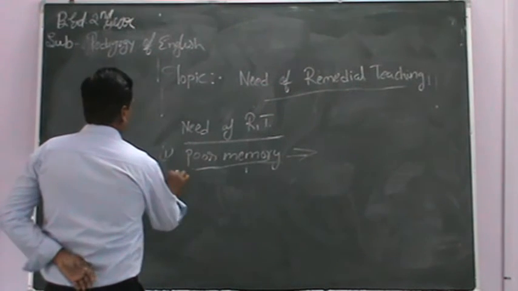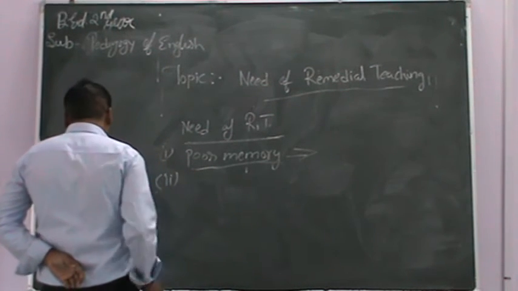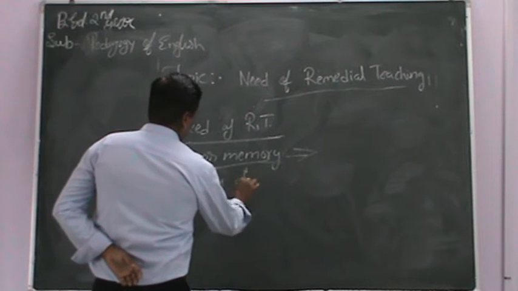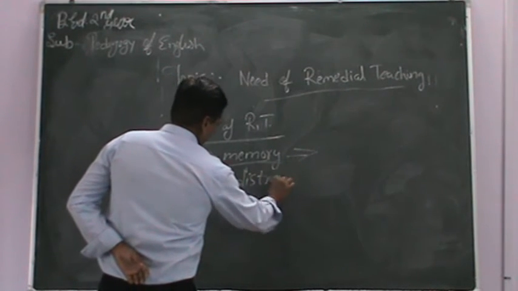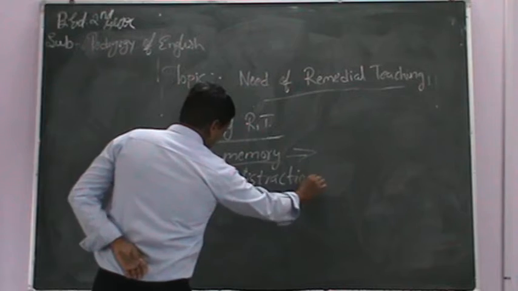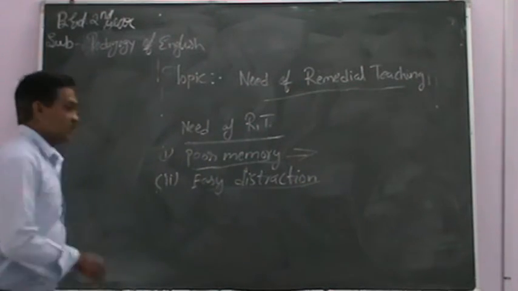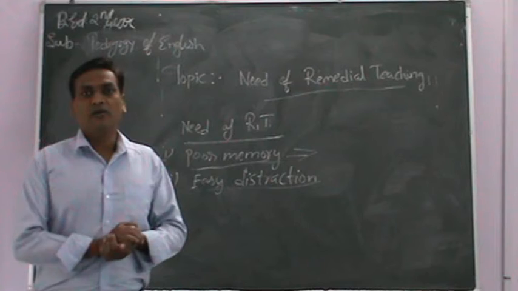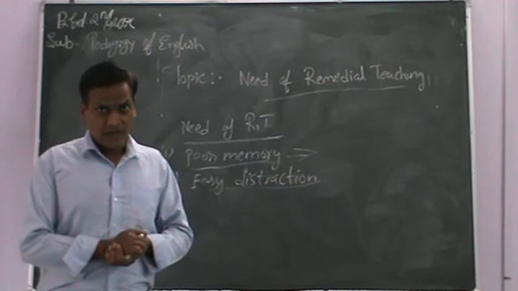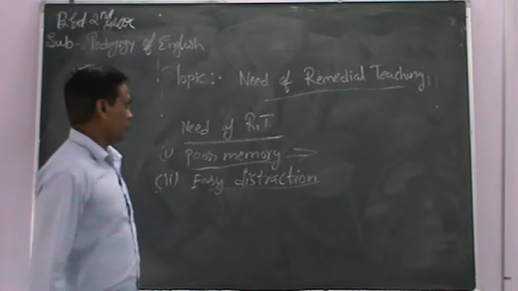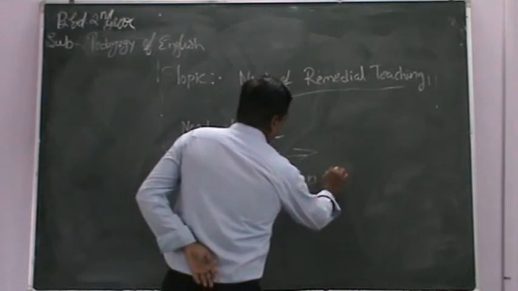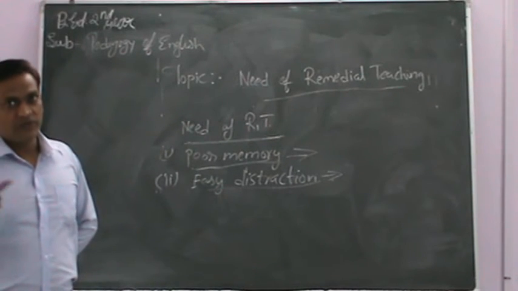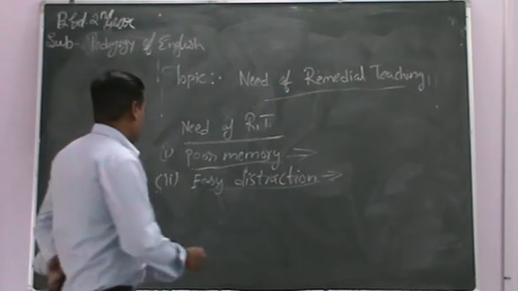The second one is easy distraction. Because of distraction, the weak students are unable to concentrate on whatever is being taught, and this leads to low learning or difficulty in learning things taught in the class.